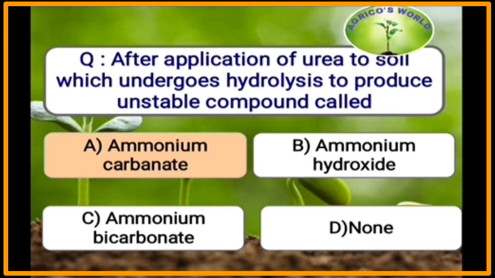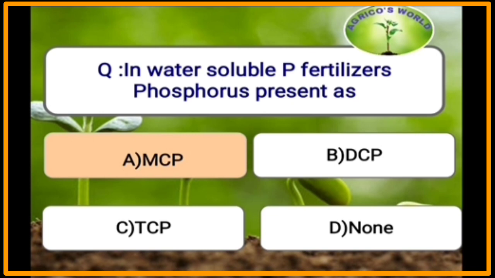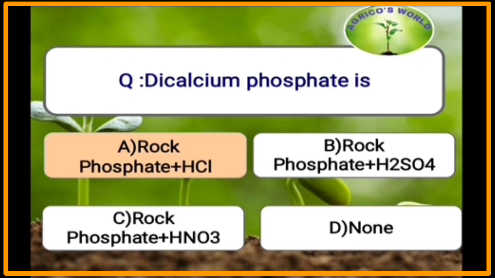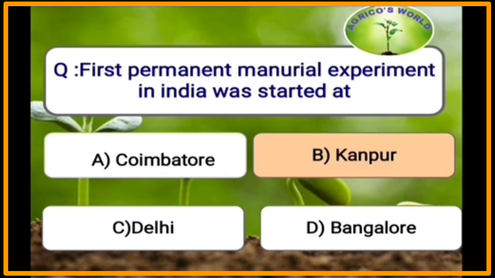After application of urea to the soil, it undergoes hydrolysis to produce unstable compound called as ammonium carbonate. In water-soluble phosphorus fertilizers, phosphorus is present as monocalcium phosphate. Rock phosphate plus HCl is called as dicalcium phosphate.